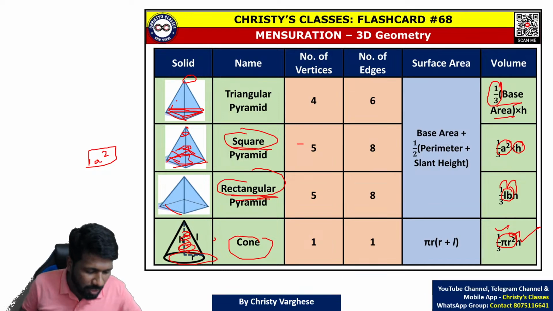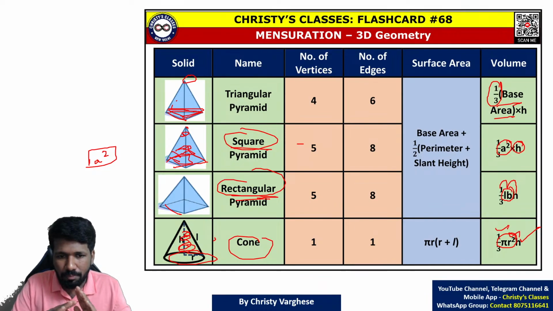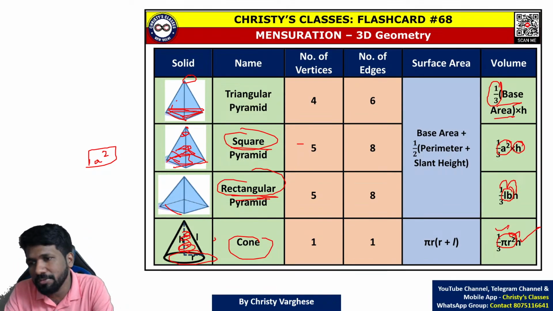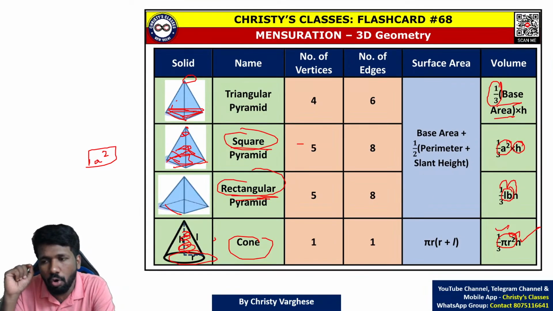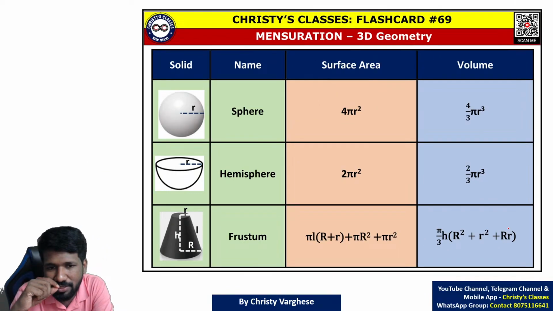Now these formulas may not be very alien to you. Now you may be able to understand it easily, I hope so. Most of the shapes you see are pyramids or prisms. So connect it with pyramids and prisms. All prisms, the formula is base area into height. All pyramids, the formula is 1 by 3 base area into height.